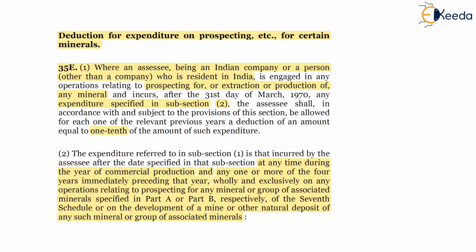The amount of deduction allowed is 1/10 or the amount of income, whichever is less, and the period to be considered is the relevant previous year in which commercial production begins and the immediately preceding previous years.